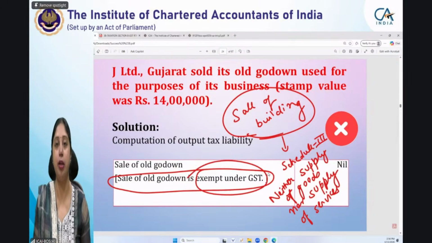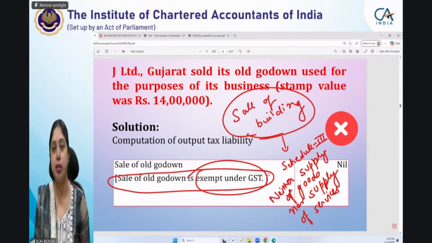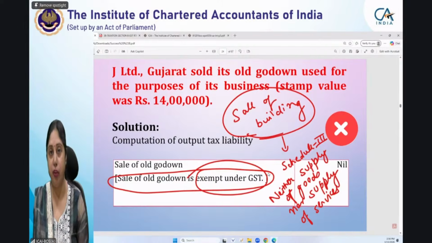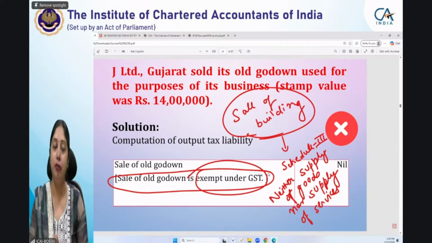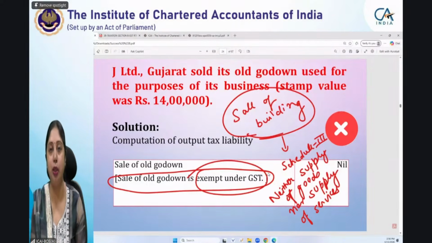So any transaction, any service which is covered under exemption notification, and that is given in your question, then you have to write it is exempt under GST. Otherwise, you have to think of the reason why you are not making any line items subject to GST, or any particular supply not liable to GST.